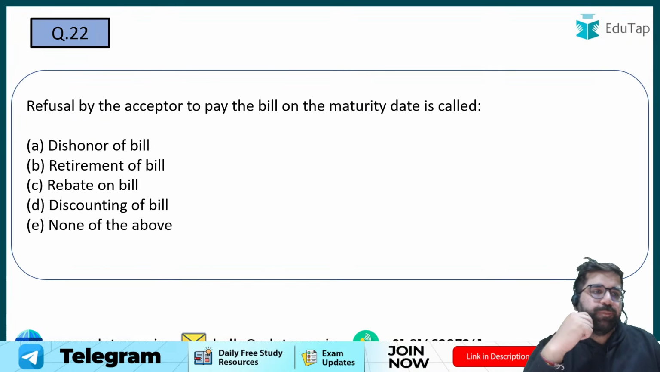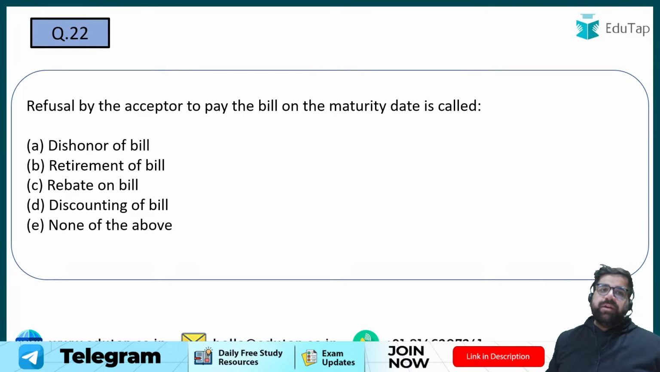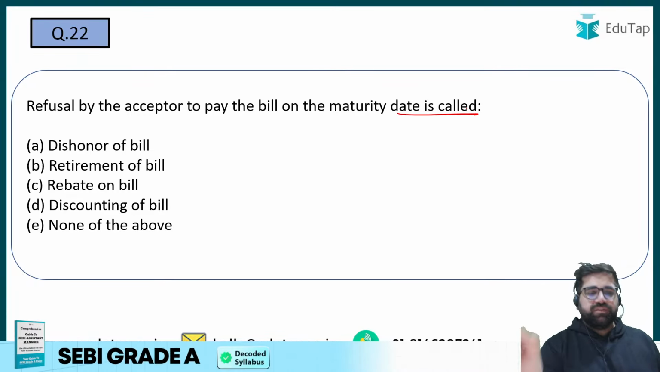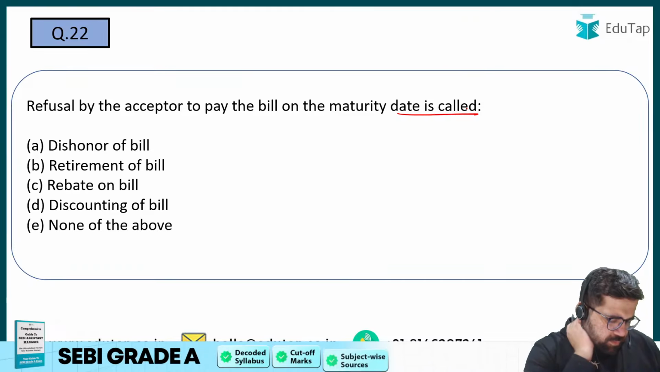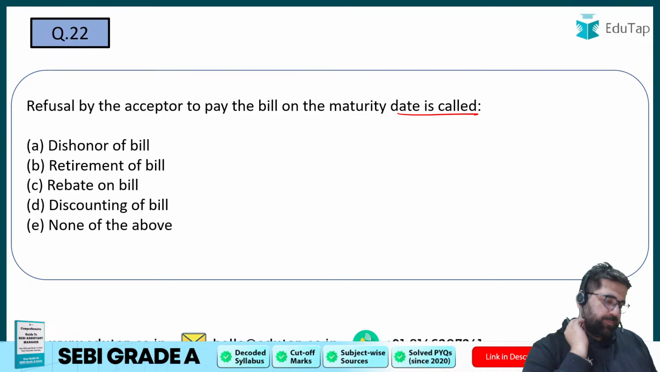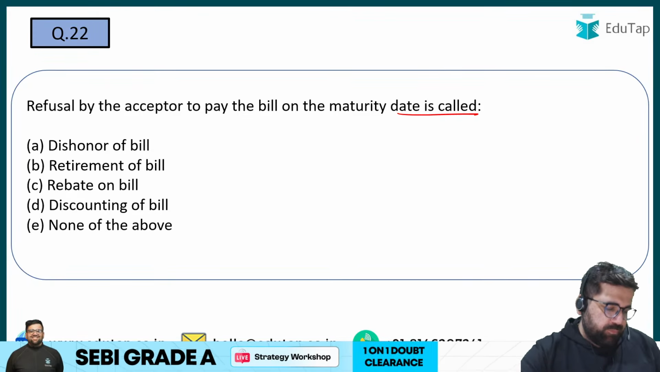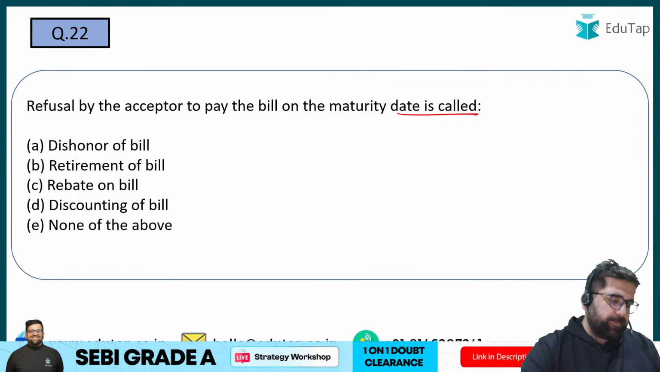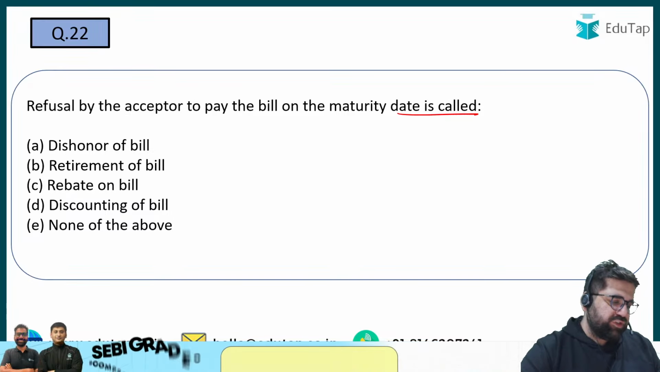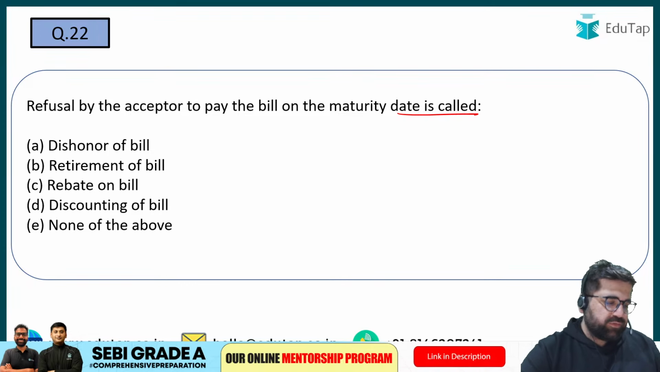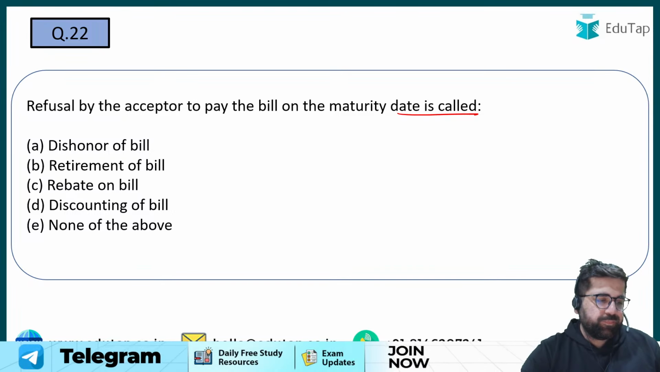Question number 22. Refusal by the acceptor to pay the bill on maturity date is known as what? Okay, we will repeat, Arjun, don't worry. But first try to answer question number 22 because we have reached on this question. So once we solve this question, then we will solve the question related to the previous one. Please try to answer this.